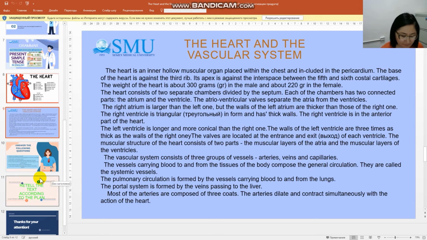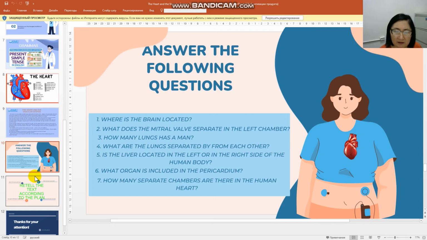The next, you should answer the following questions. Where is the brain located? The second, what does the mitral valve separate in the left chamber? The third, how many lungs has a man? The fourth, what are the lungs separated by from each other?